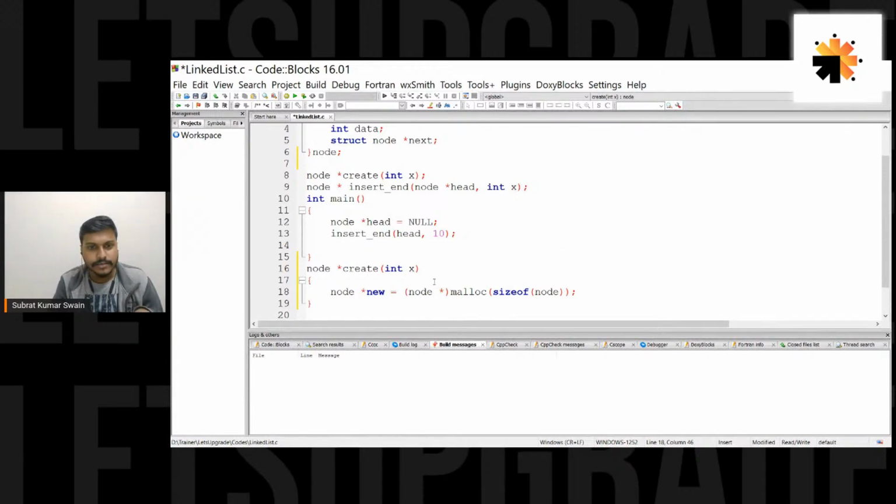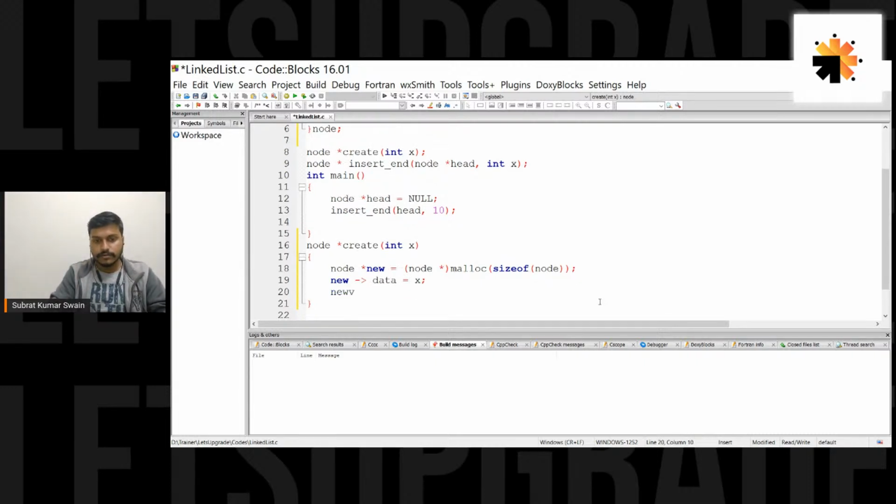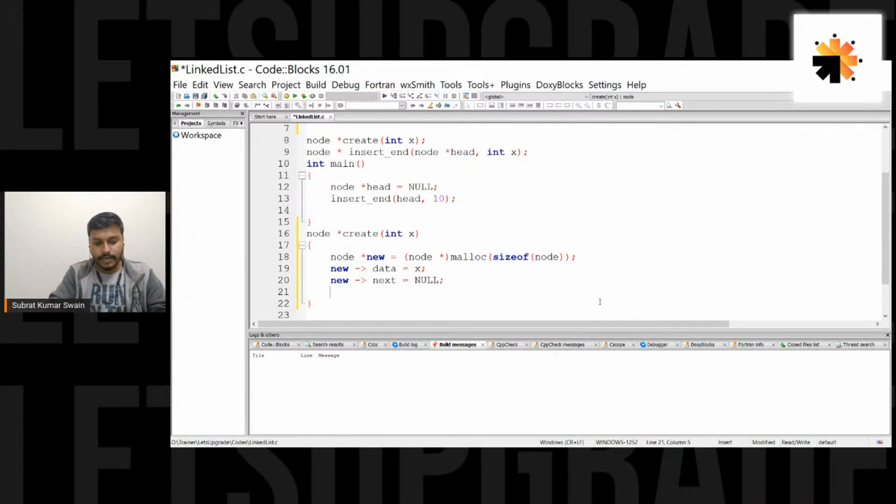So see this create function. Let's complete this create function as we have discussed here. So yes, we have allocated memory for this new node. So new of data is equal to x. Then new of next equal to null, right? And finally, we have to return the address of this newly created node. So we have to write return new.